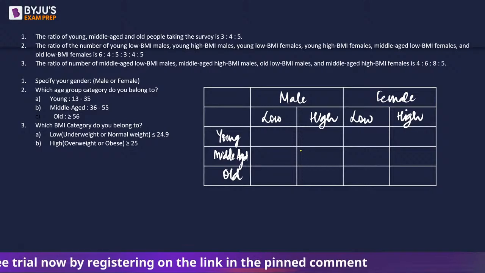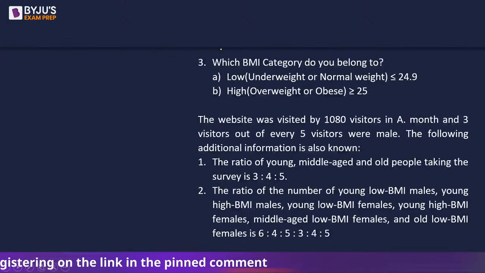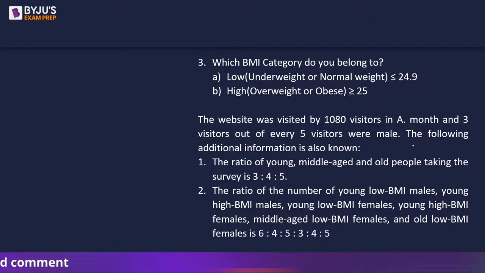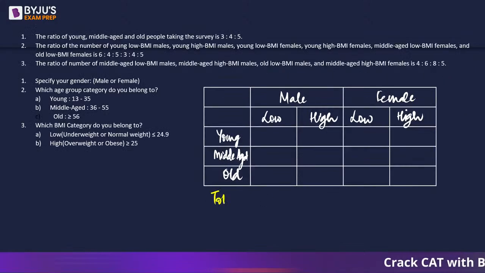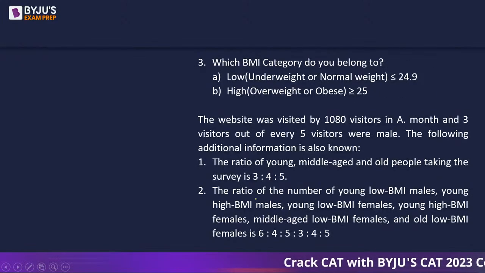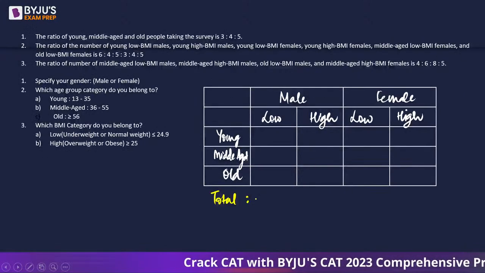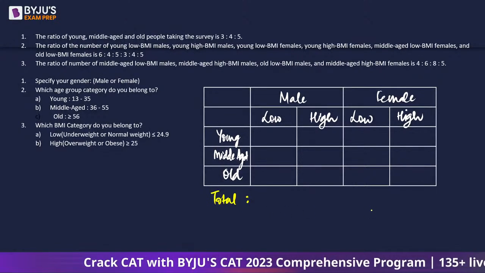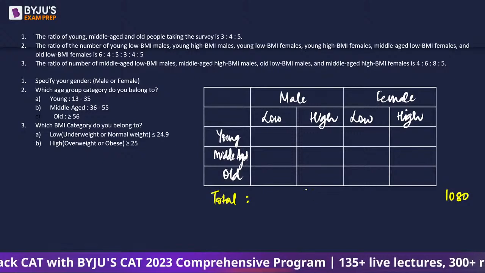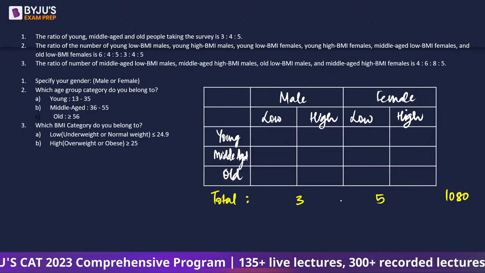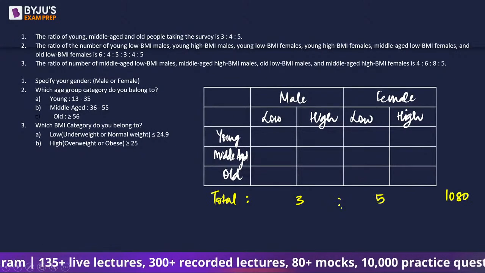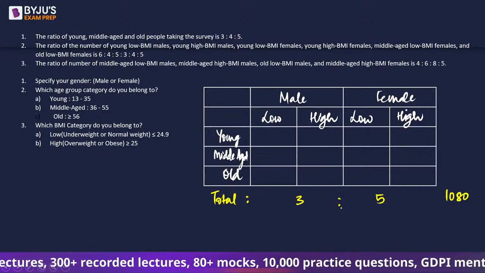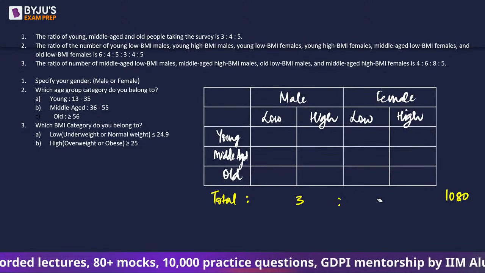Okay, now what else was given to us? That there are 1080 visitors in a month and 3 visitors out of every 5 visitors were male. So the total number of male were 3 out of 5 and total जो है वो हमारे पास 1080 है. So can I say we need to divide 1080 in the ratio 3:5 first of all? So if we divide 1080 in the ratio 3:5, sorry, 3:2, not 3:5, 3:2.